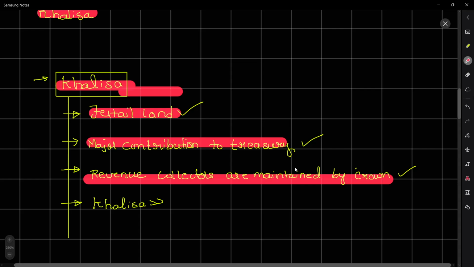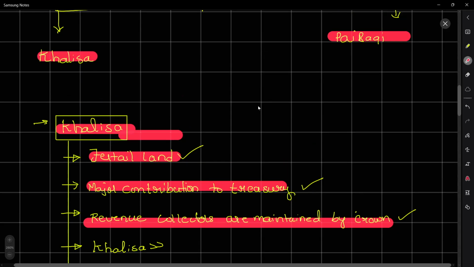The produce will be produced by the farmers, and the tax revenue will be collected by the tax revenue collectors. I'm repeating it twice because it is a very important point. Soon after the Akbar regime, the Khalisa land got expanded, which led to the Jagirdari crisis, which we will be discussing in the later part of this video.